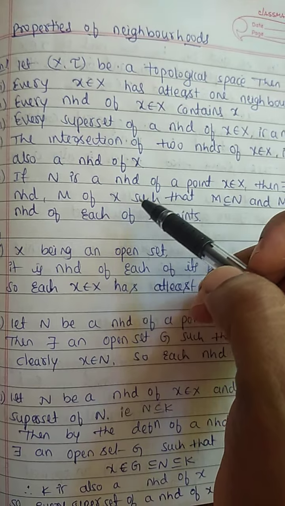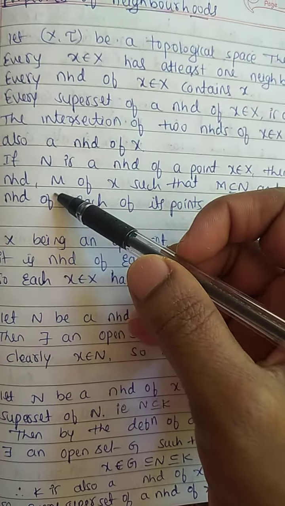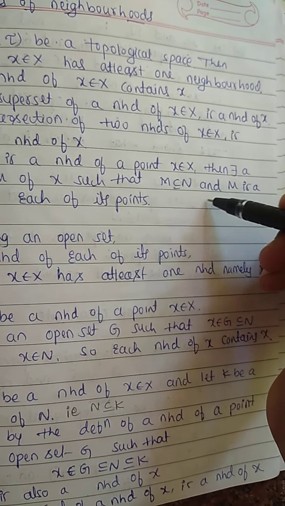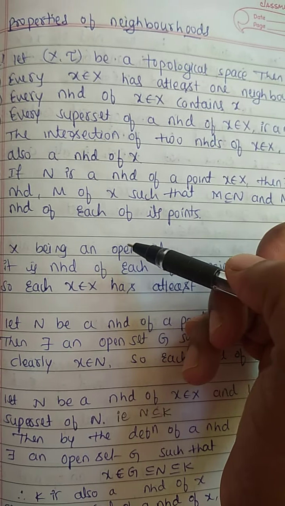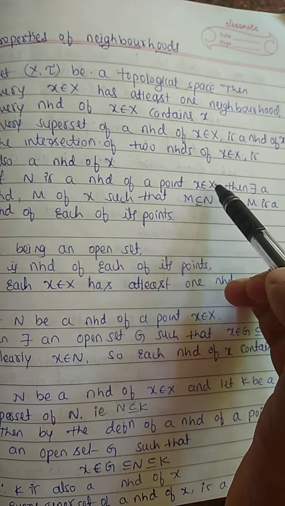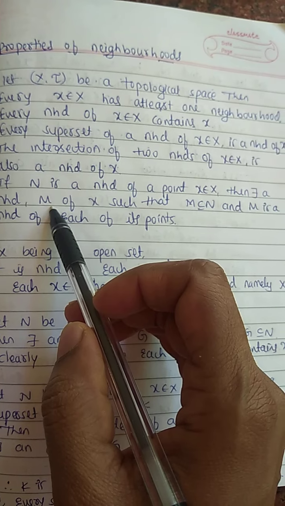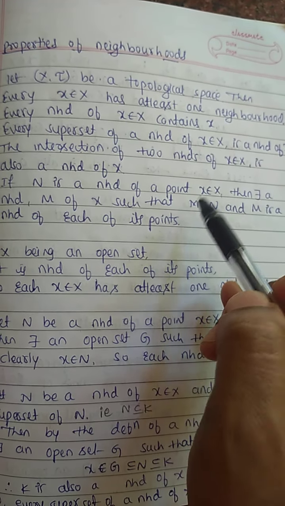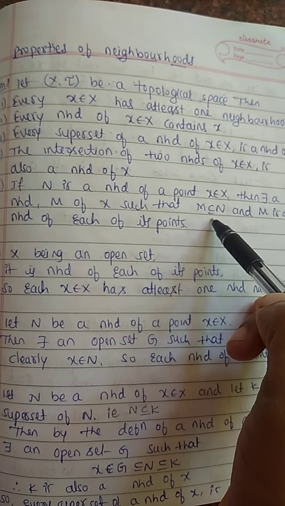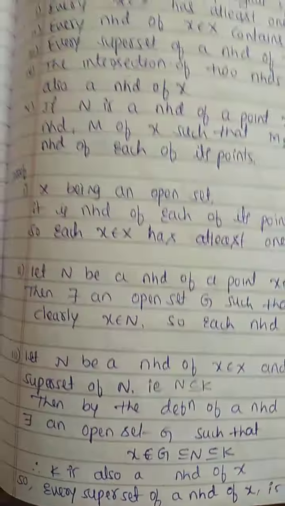Fifth property: if N is a neighborhood of a point x belonging to X, then there exists a neighborhood M of x such that M is contained in N and M is a neighborhood of each of its points. This property says that if N is a neighborhood of this point, then there exists another neighborhood M such that N is a superset of M, or M is contained in N. Then M is a neighborhood of each of its points.